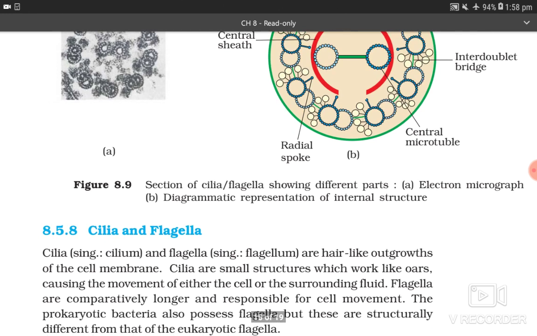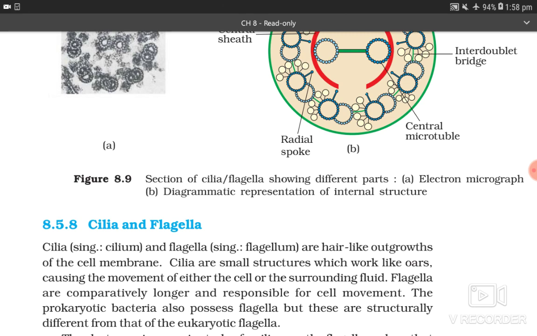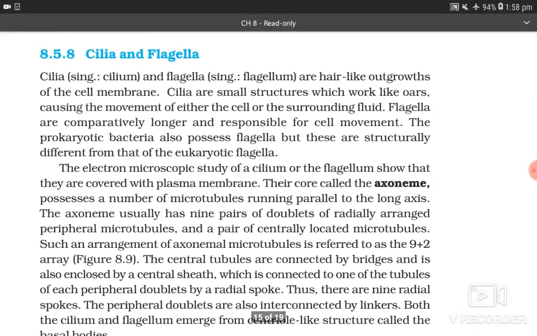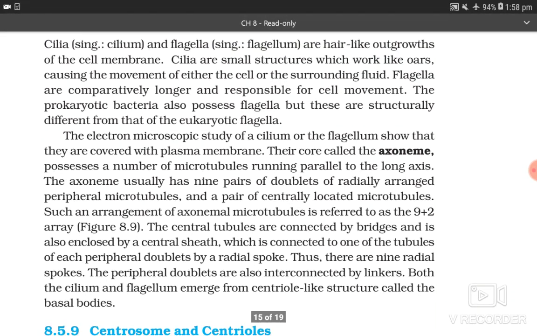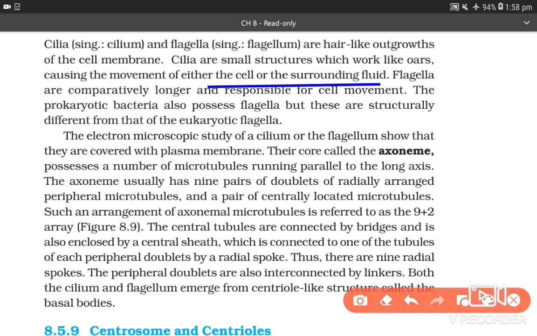Now 8.5.8 Cilia and flagella. Cilia, singular cilium, and flagella, singular flagellum, are hair-like outgrowths of the cell membrane. Cilia are small structures which work like oars, causing the movement of either the cell or the surrounding fluid. Flagella are comparatively longer and responsible for cell movement. The prokaryotic bacteria also possess flagella, but they are structurally different from that of eukaryotic flagella.